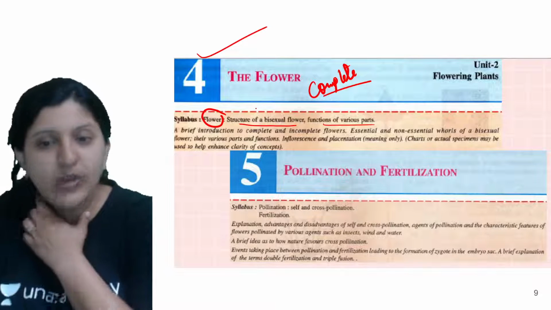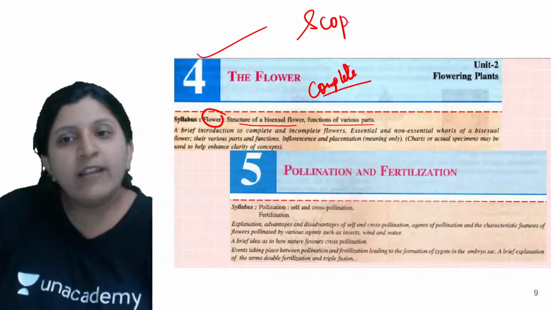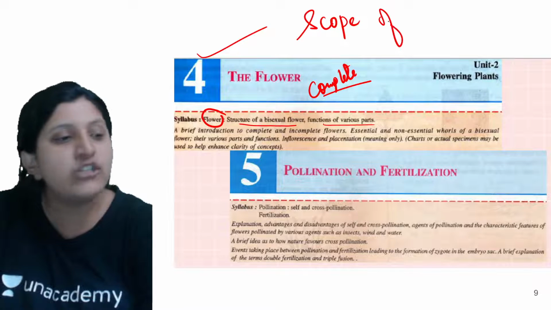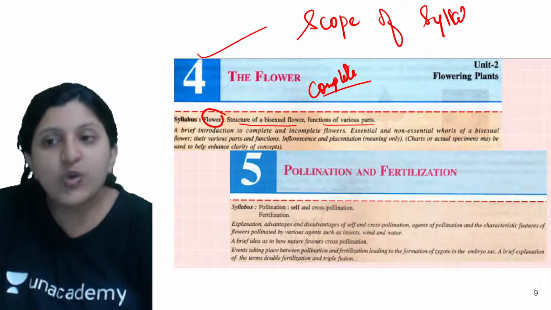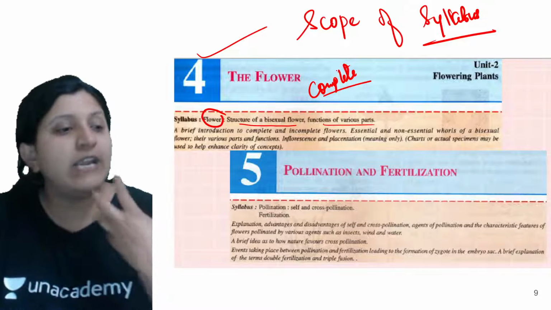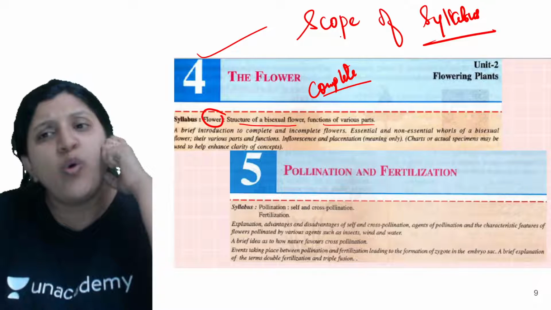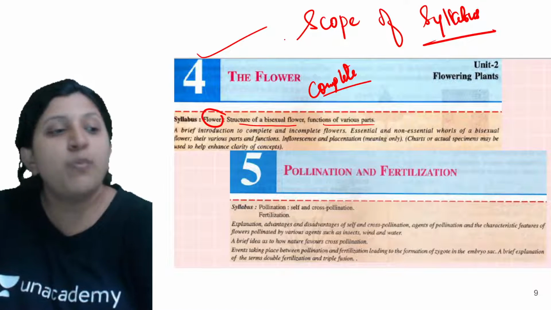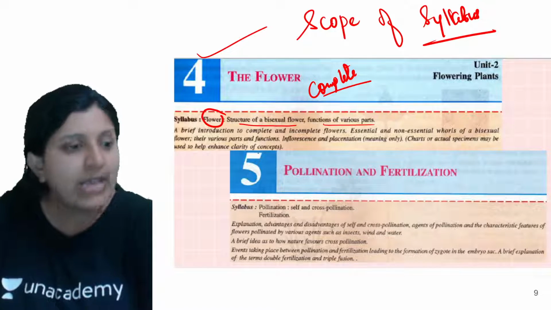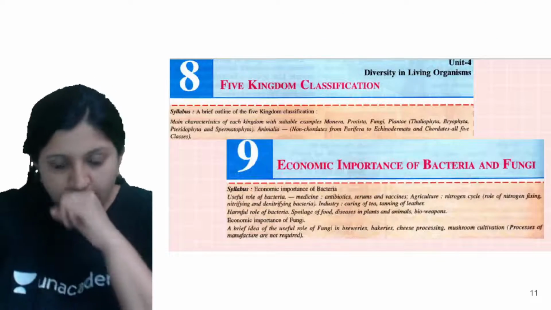Make sure that you read the syllabus. In your class 10 book they have mentioned the scope of syllabus also, so you can go with the scope of syllabus, like what detail you need to study and which diagram you need to practice. They'll ask for a structure diagram, and all that will be mentioned. So make sure that you are looking at the syllabus and you are thorough with all the concepts mentioned.